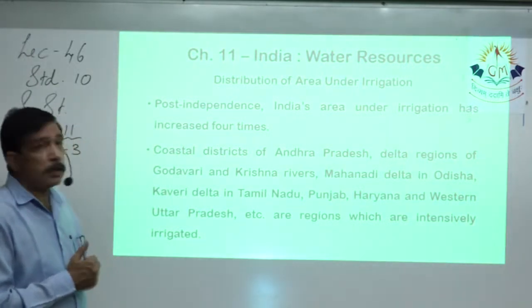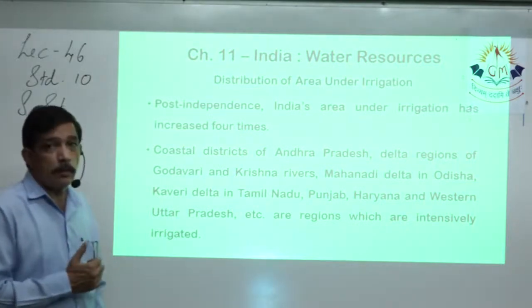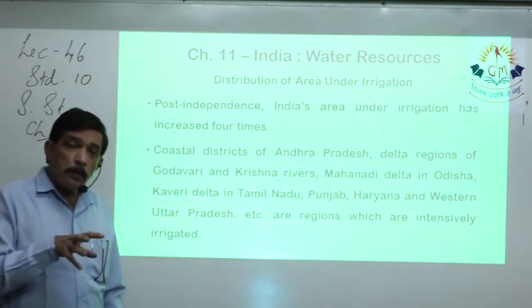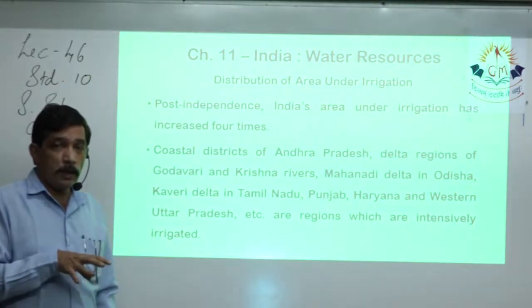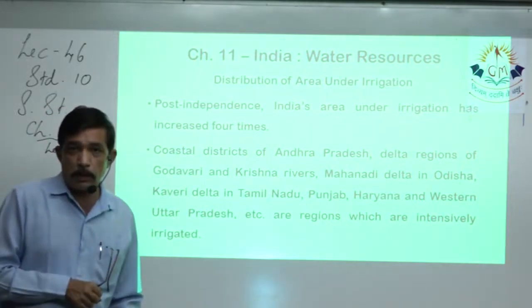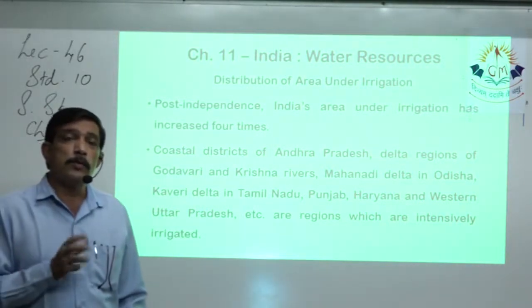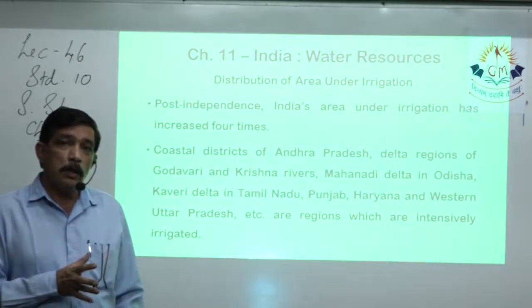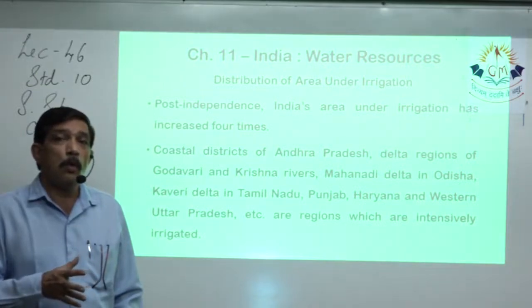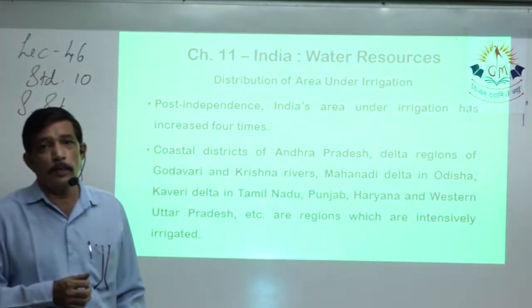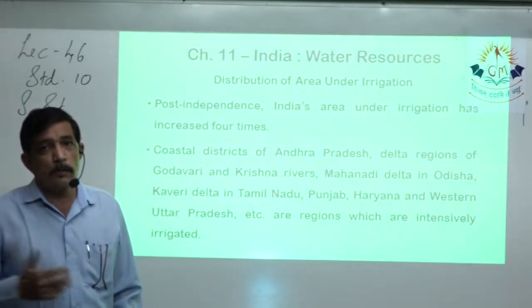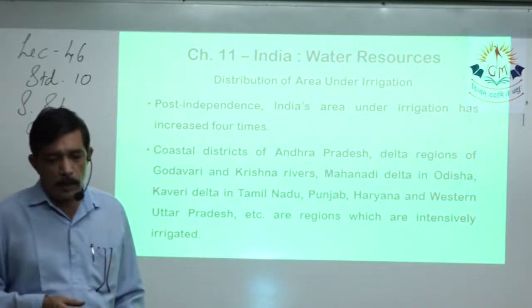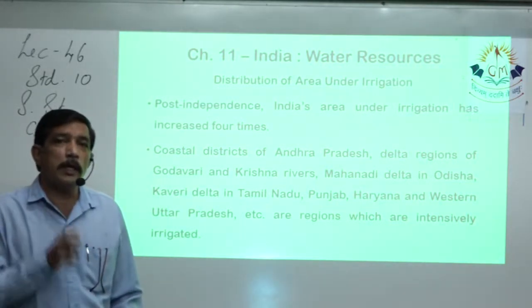Then coming to Punjab, Haryana and Western Uttar Pradesh, the part of Uttar Pradesh which is towards Delhi. These are fixed areas with individual farms, quite a lot of huge farms and fields. These people were able to grow more wheat, and of course the south grew more rice after independence, because then we had the Indian government.